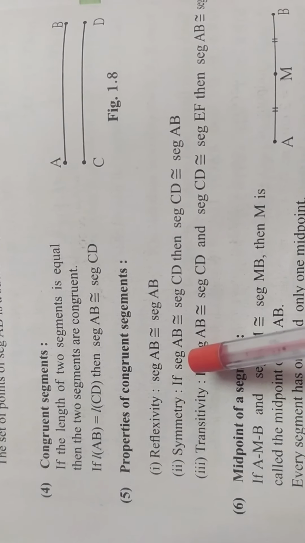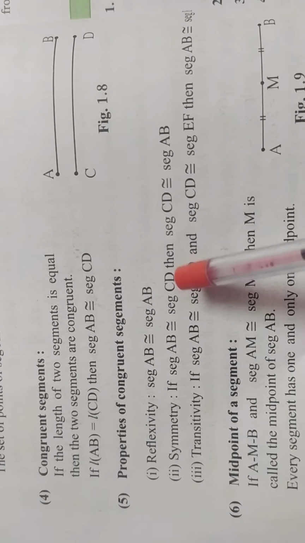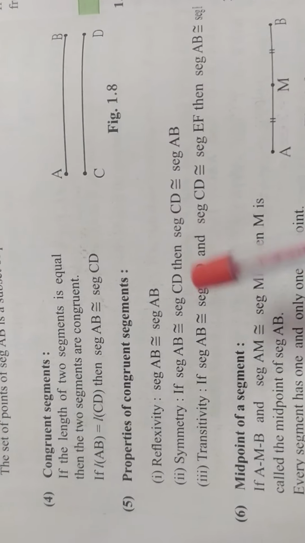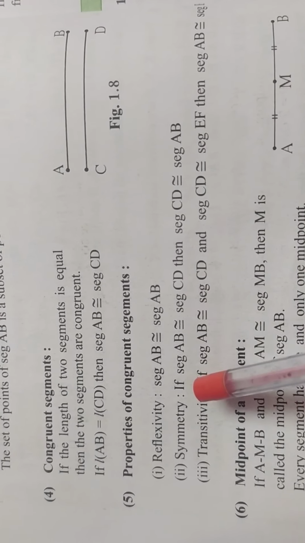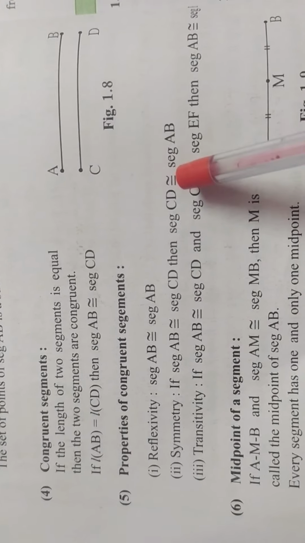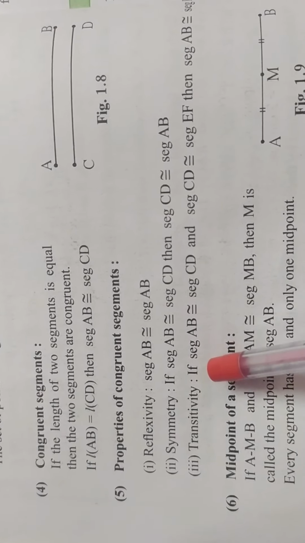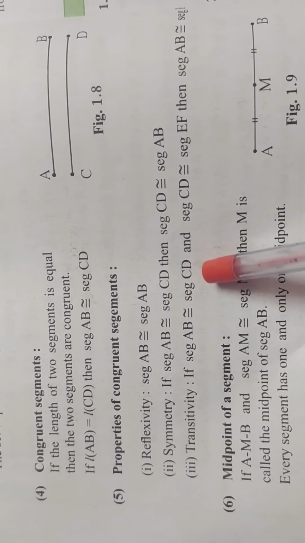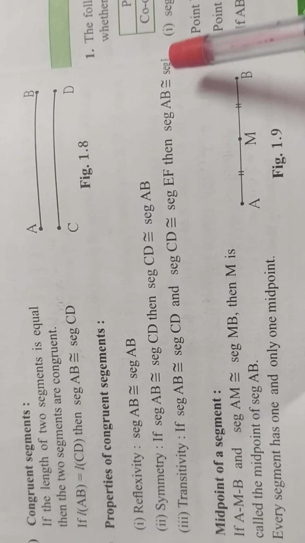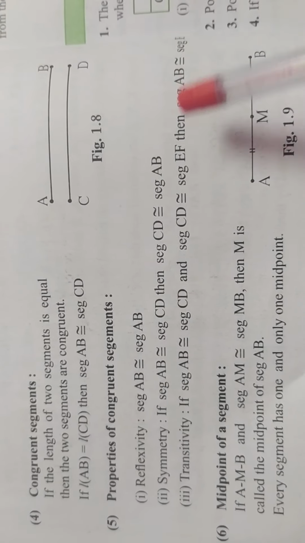Second, symmetry: suppose the first segment is congruent to the second, then the second segment is congruent to the first. Write in words, then afterwards in symbols. If segment AB is congruent to CD, then segment CD is congruent to AB. Last one, transitivity: if the first segment is congruent to the second and the second is congruent to the third, then the first is congruent to the third. In words, afterwards symbols.